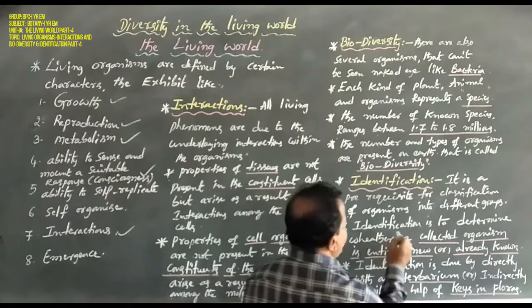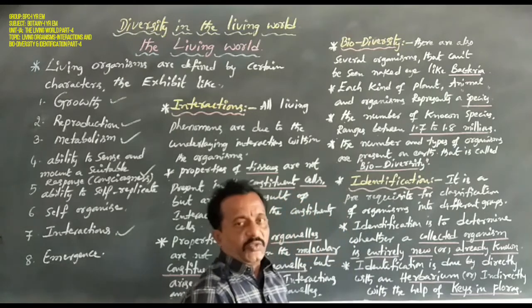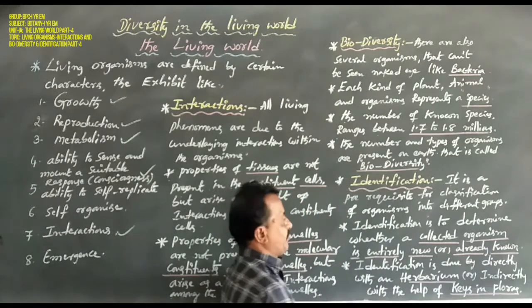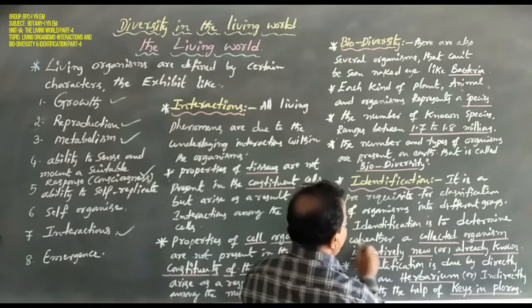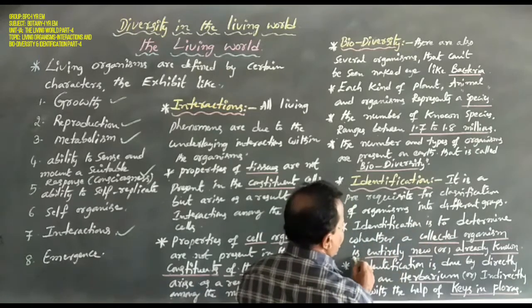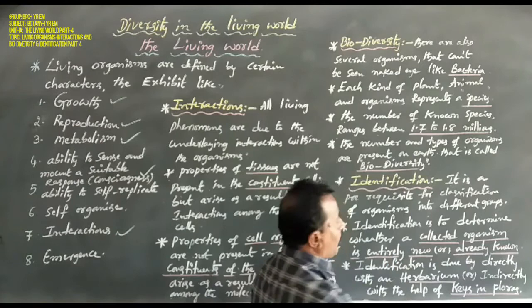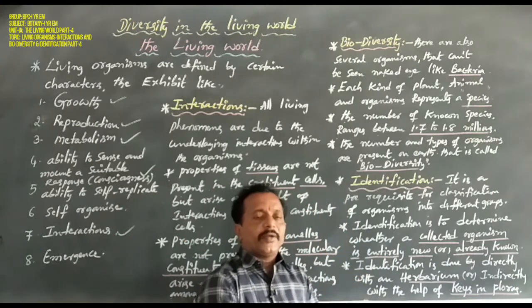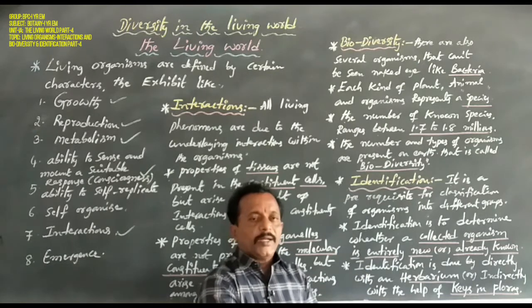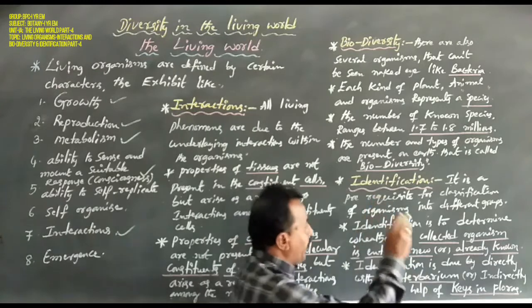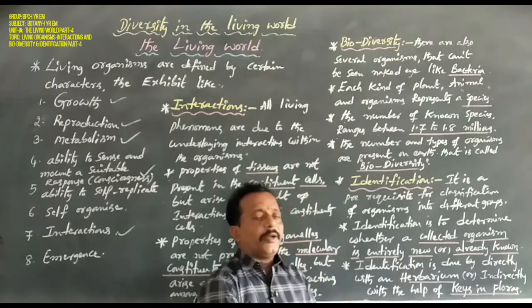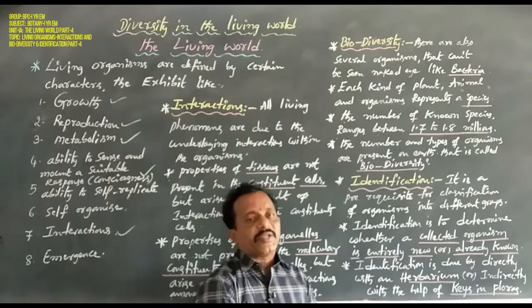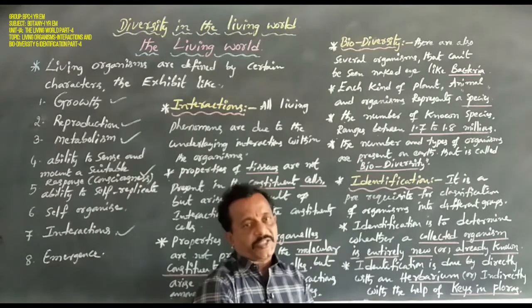So what is the meaning of identification? Identification is to determine whether a collected organism is entirely new or already known. One student collected one organism, a plant organism or an animal organism. So is this organism entirely new or already known? That is called identification.